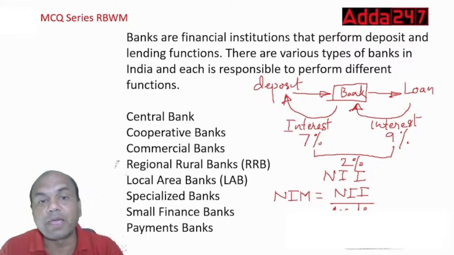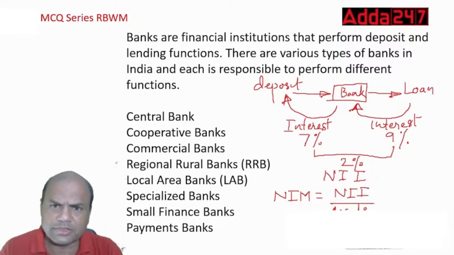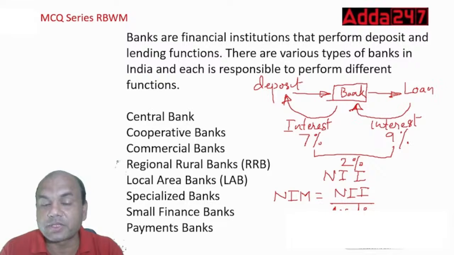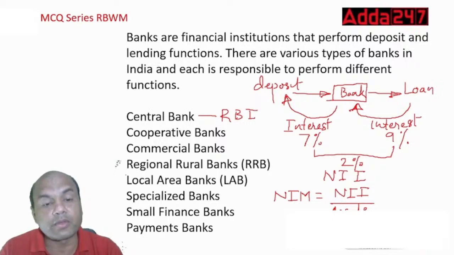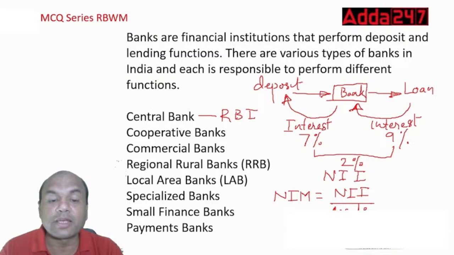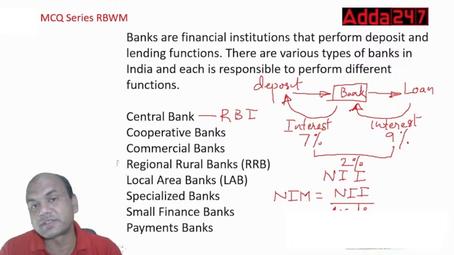So coming back, banks are financial institutions that perform deposit and lending functions. Obviously, there are various types of banks in India and each is responsible for different functions. So what are the various banks in India? One is the central bank. Central bank means RBI over here, it's not Central Bank of India, it is RBI. Second, cooperative banks, commercial banks, RRBs, local area banks, specialized banks, small finance banks, and payment banks.